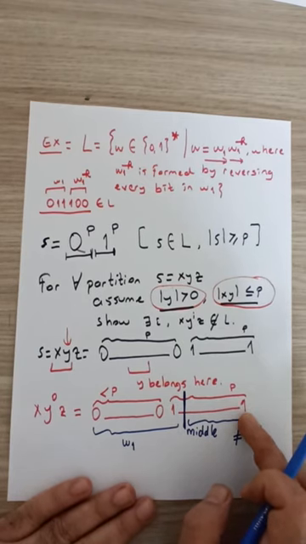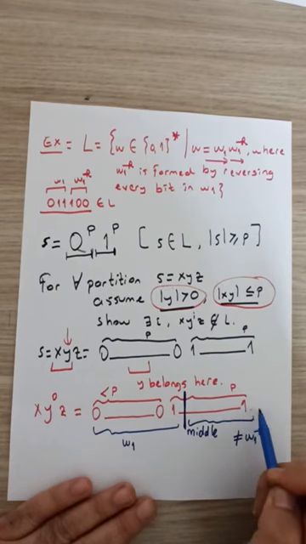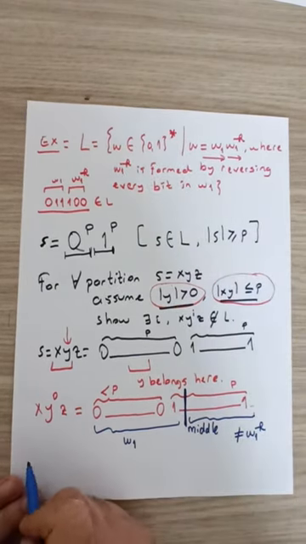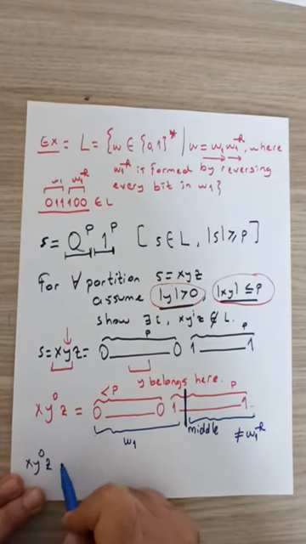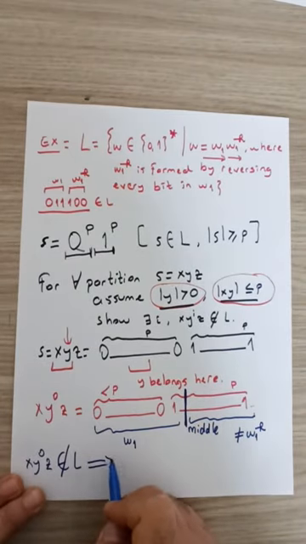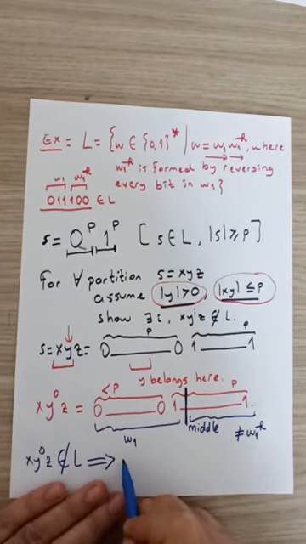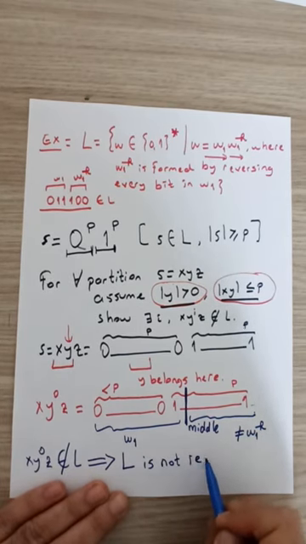If it were the reverse version of the first half, it would have to contain some zeros in here, but that's not the case. Therefore, this new string xy^0z is not inside our language L, which by the pumping lemma implies that language L is not regular.